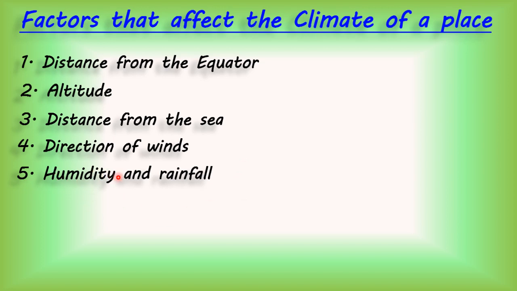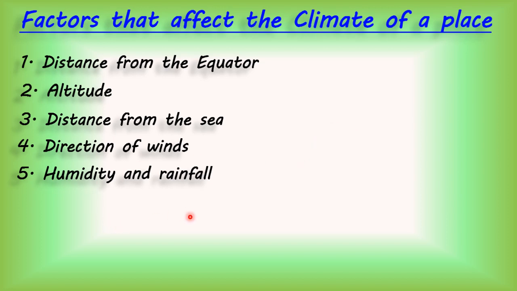And the wind that is coming from coastal areas will bring a lot of rain, humidity and rainfall. The places near the equator, which are getting direct heat from the sun, there the air has a lot of humidity, because these places are surrounded by sea.